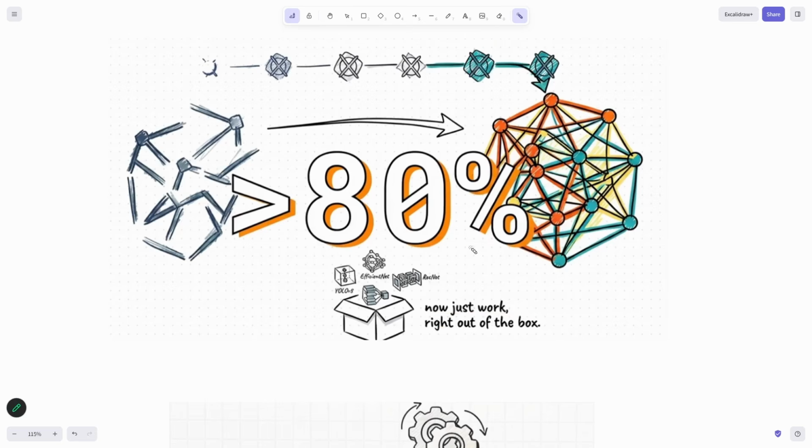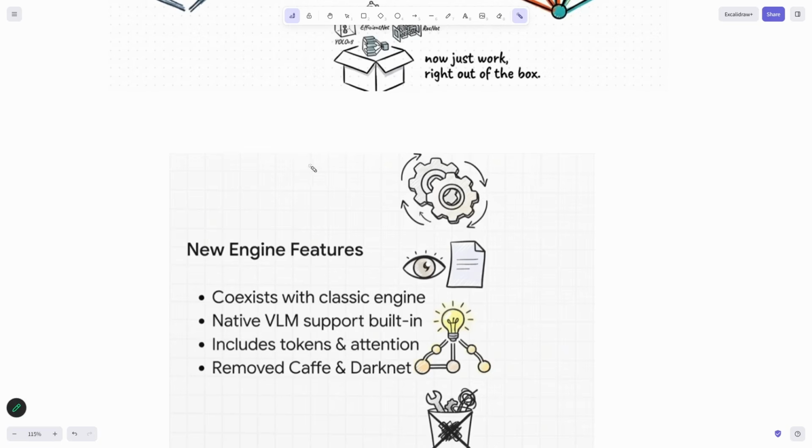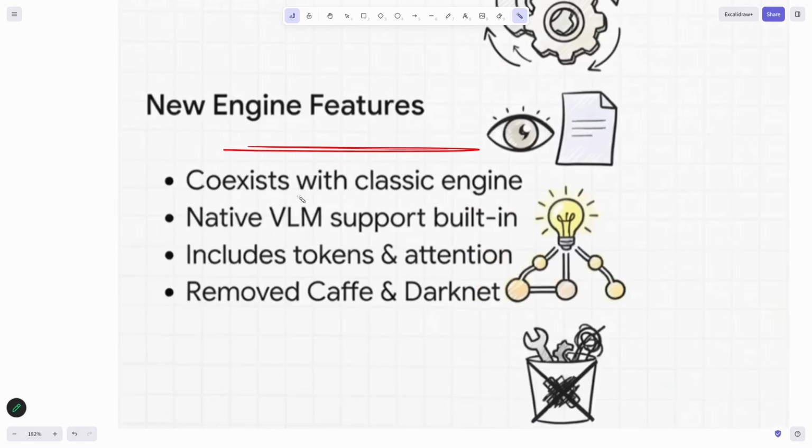Okay, we just saw those examples. Everything was running, diffusion was running, right? That was diffusion running. Okay, now new engine features coexist with the classical engine. The previous engine is also there, which means the people who are already using OpenCV 4 in their solutions, nothing will be disturbed over there. They have just made a better engine.